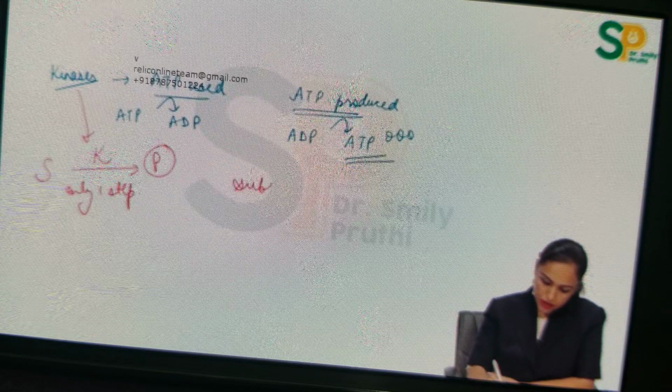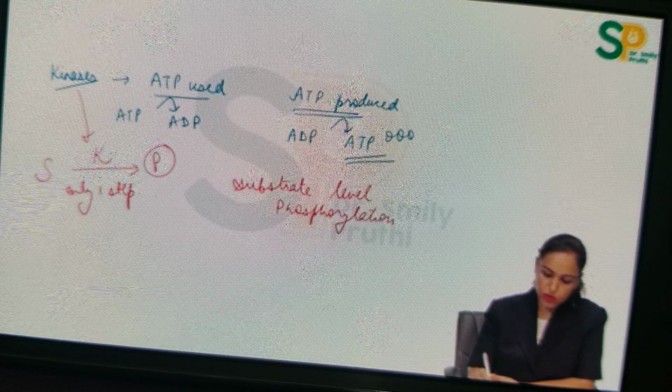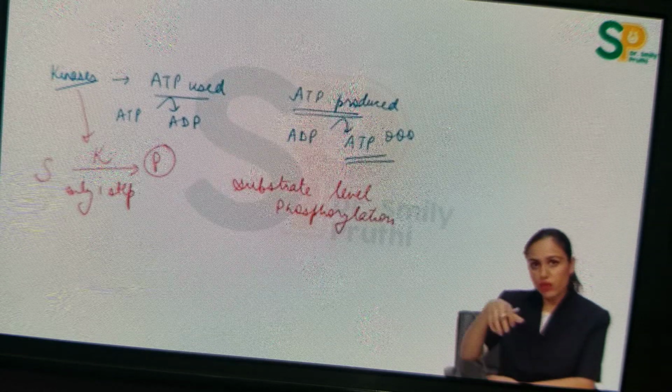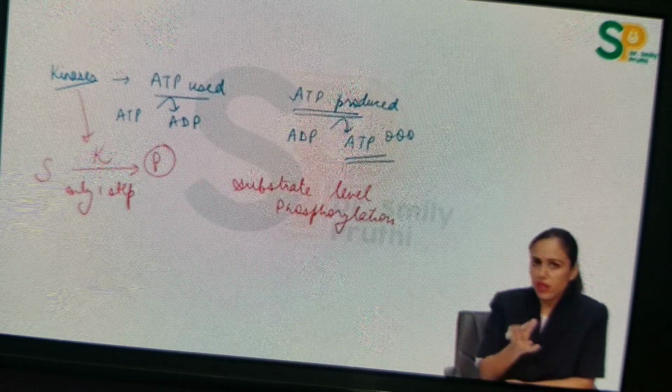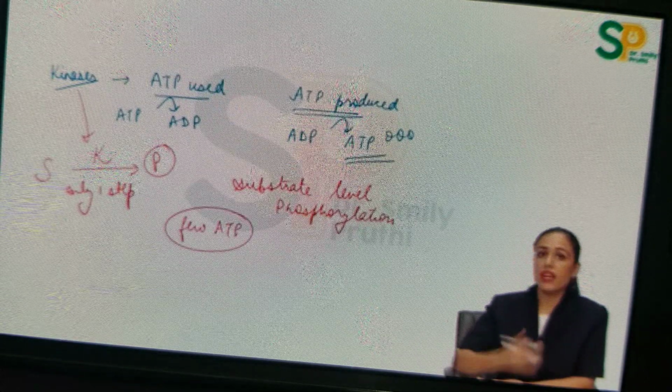This is known as substrate level phosphorylation, short form SLP. There is no need of complex ETC for the formation of this ATP, that is substrate level phosphorylation. Very easy step which can occur here, but very few ATPs we are getting via substrate level phosphorylation. Most of the ATP we are getting via ETC, right?